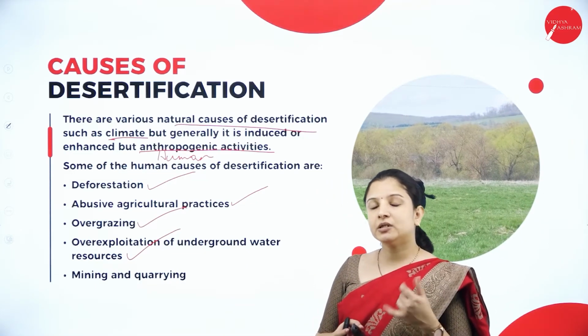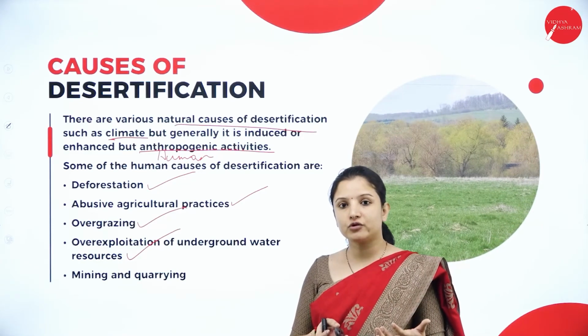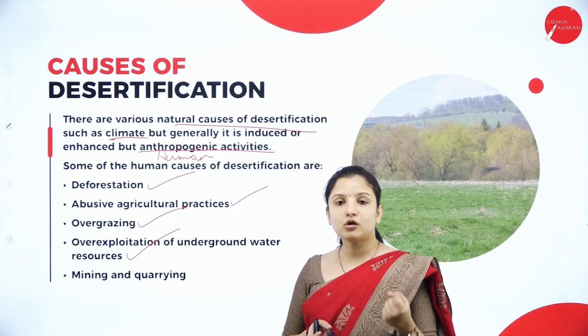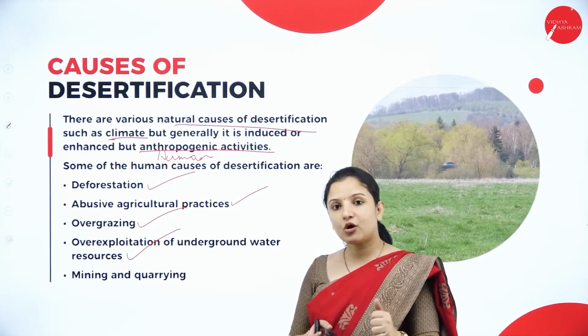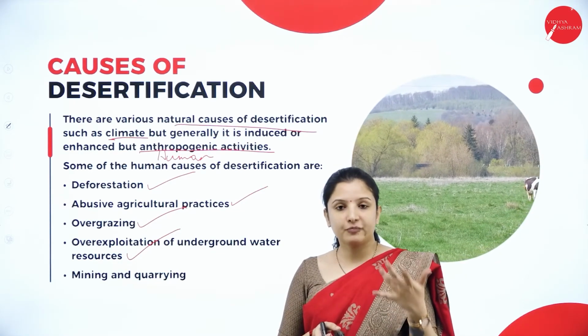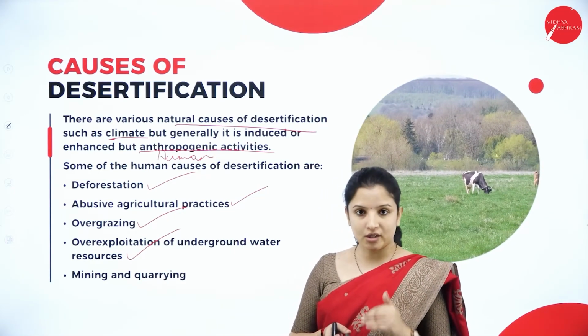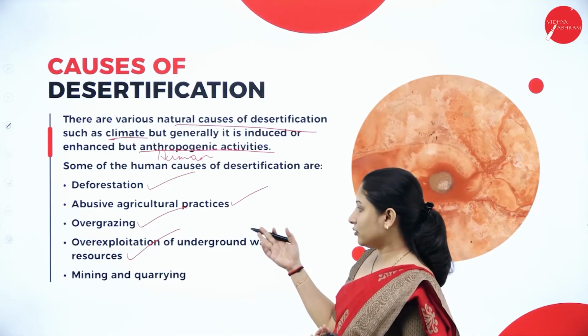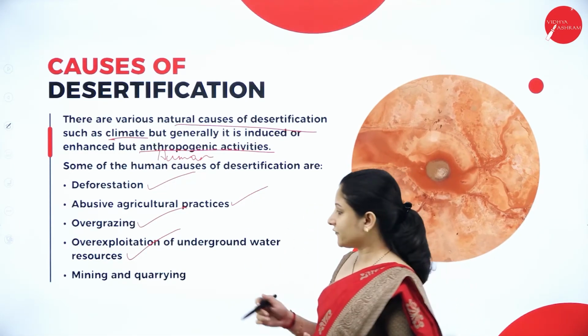Say for example, for paper industries we need to grow a lot of trees. These softwood trees take up a lot of water, depleting the ground water level. Also improper digging of a lot of bore wells causes a depletion of the groundwater level. So all this over-exploitation of underground water resources also causes desertification.